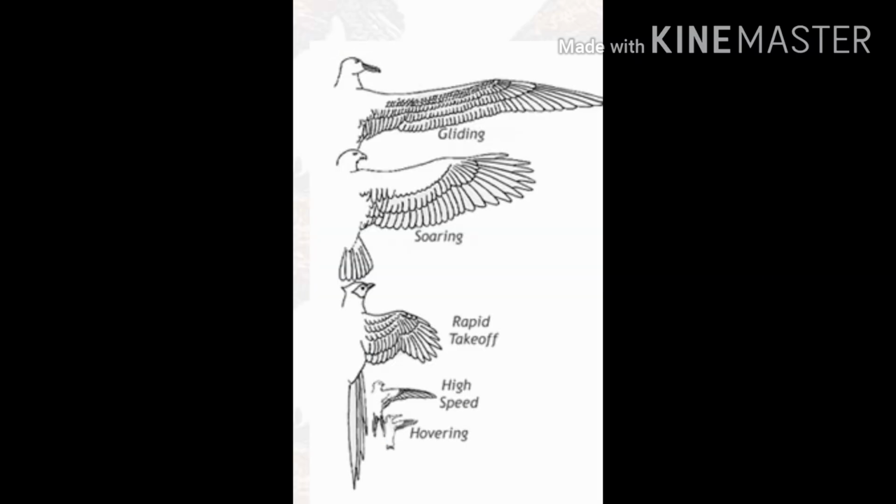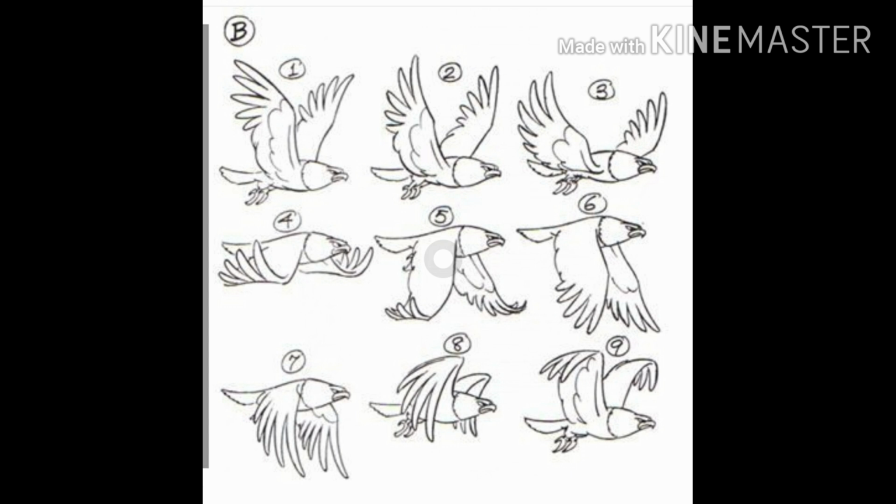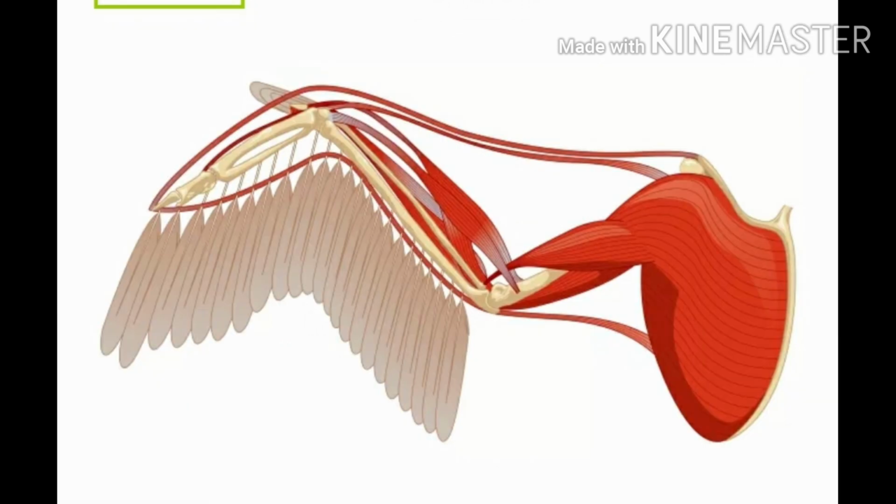Birds which live in water have webbed feet which help them to swim. Some birds have different types of flight movements because the structures of their wings are different. If you observe carefully, you will see different patterns of flight and wing movements in the air, so they all fly differently.